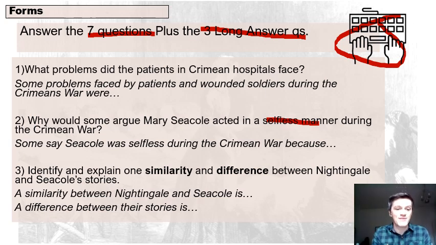And then question 3: identify and explain one similarity and difference between Nightingale and Seacole's stories. So question 3 has 2 parts to it. A similarity is... a difference is... Okay, so let's be aware of that.